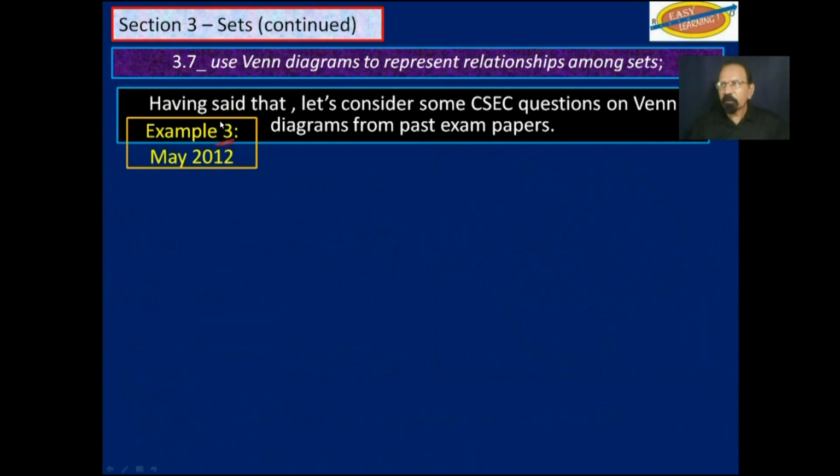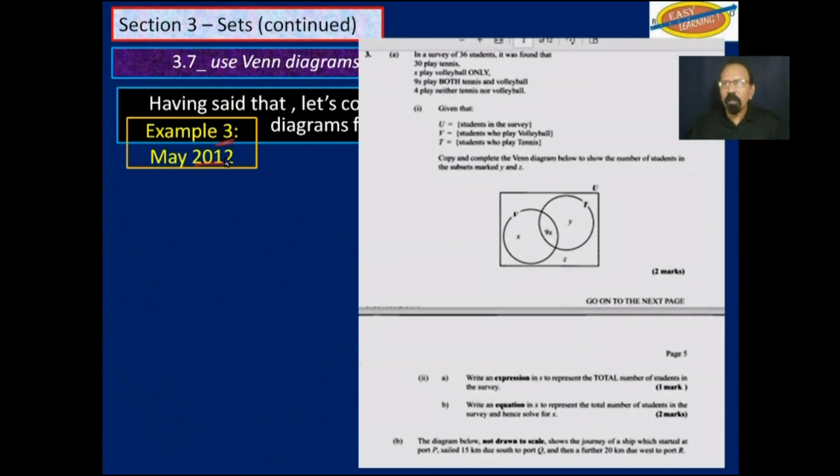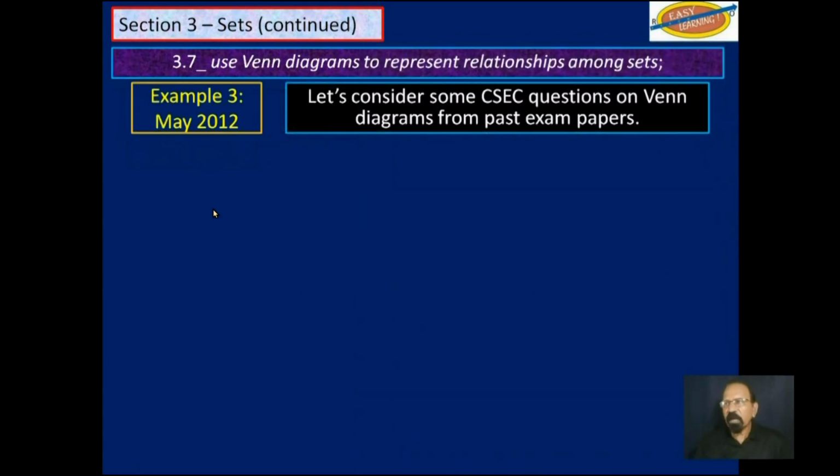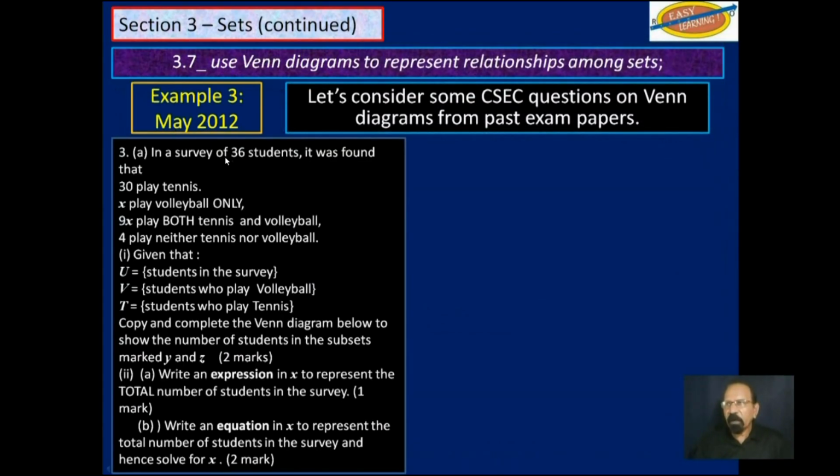Example 3 from May 2012. So this is the question up here. You're given some information, and then you're given a Venn diagram, and you are asked some questions. 2 marks here, and 1 there, and 2 here. So 5 marks, again, 5 marks. So the question actually says, in a survey of 36 students, it was found that 30 play tennis, X play volleyball only, 9X play both tennis and volleyball, and 4 play neither tennis nor volleyball.